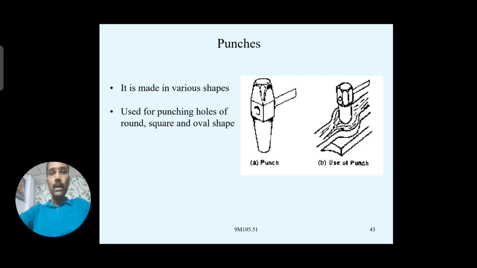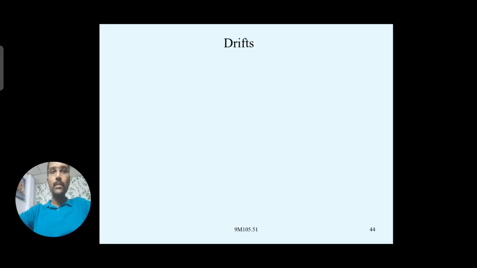A punch can be placed over the hot workpiece, and if you strike above the punch with the sledgehammer, it will go into the hot workpiece by applying compressive forces repeatedly, and we can make holes into the hot metal. Okay, this is the purpose of the punches.